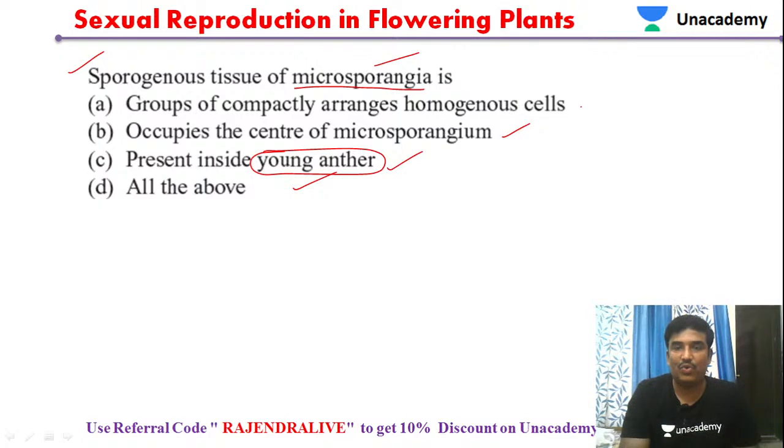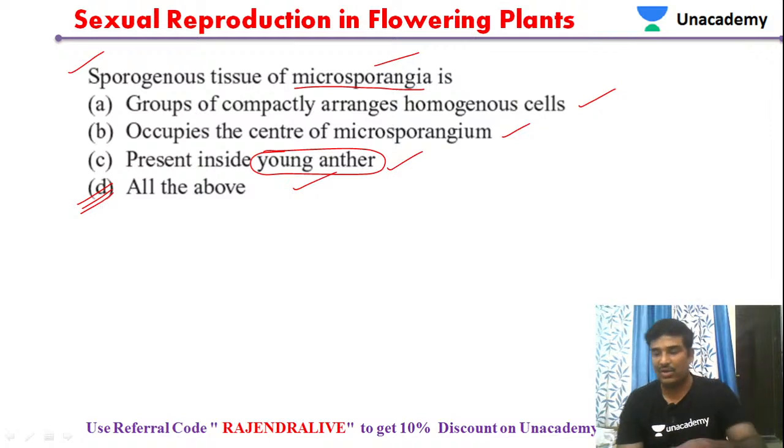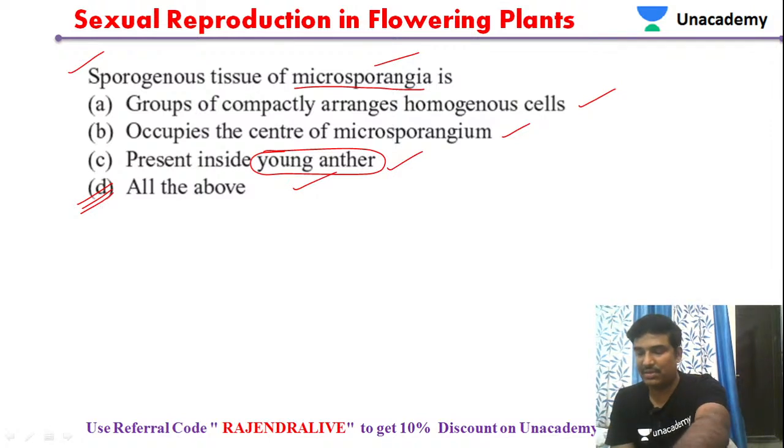It contains a group of compactly arranged homogeneous cells, no doubt about it. So based on this, we will take option D as the right answer, students.